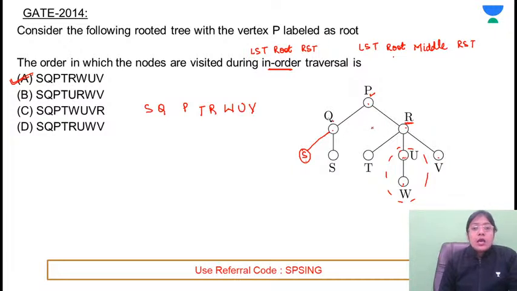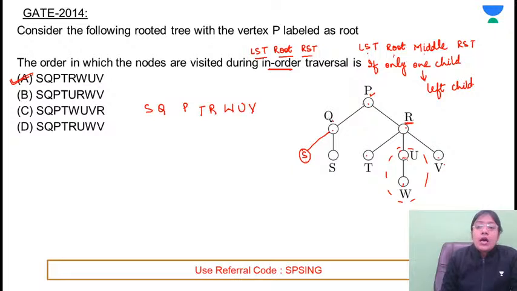Okay, I'll repeat. So what we have discussed, if we have to find out the in order of the binary tree, that will be left subtree, root and right subtree. Isme kisi ko koi problem nahi, right? But if there are three children available, that is left, middle and right, so the order comes out to be left, root, middle and right subtree. And now one more point to consider, if only one child is there, consider that as a left child.